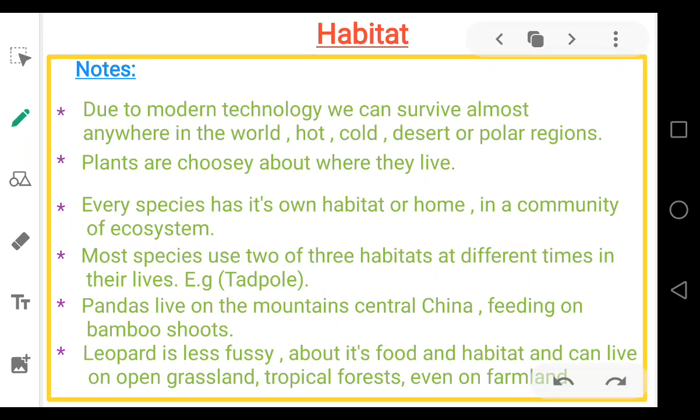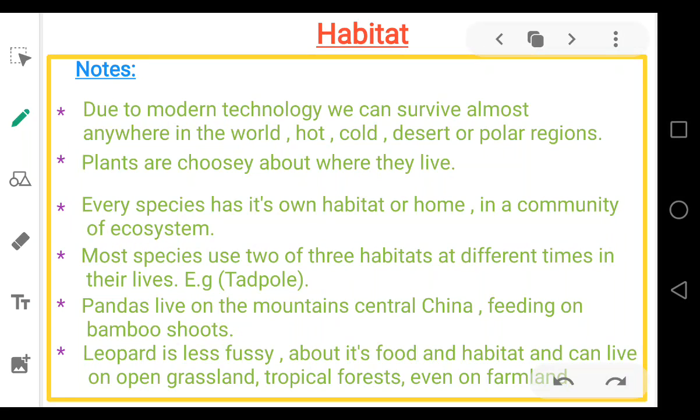Here it is mentioned that it is due to modern technology that we can survive almost anywhere in the world, whether it is a hot or cold climate, or whether the place is a desert or the polar regions. It is modern technology that has made it possible for us to survive anywhere in the world. But plants are choosy about where they want to live, compared to other organisms.